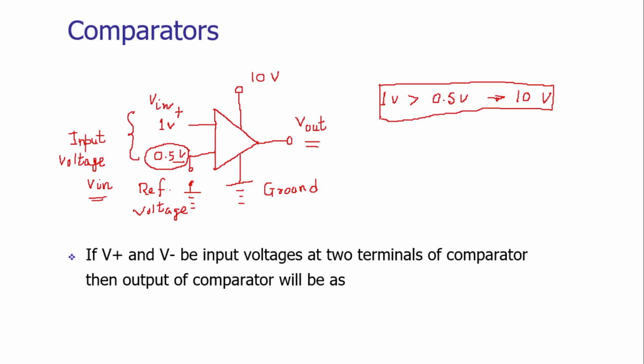Then whatever input voltage we are getting from the sensors or the signal modulating devices, the op-amp will just compare the input voltage with the reference voltage and accordingly it will produce the amplified output.